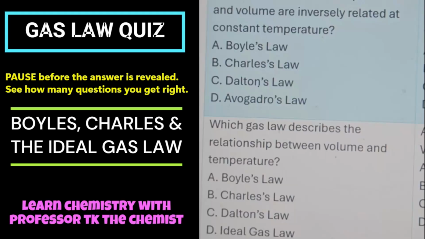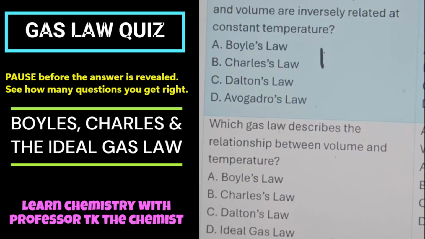If you said Boyle's law for number 1, you are correct. And here's why. Remember, pressure and volume are Boyle's law, and the graph associated with that is a little curve. Also, look at the buzzword here, inversely. That word means that if the pressure goes up, the volume will go down. They are opposites of each other.